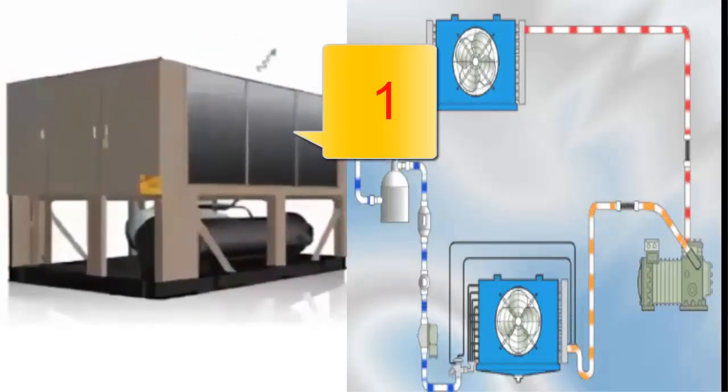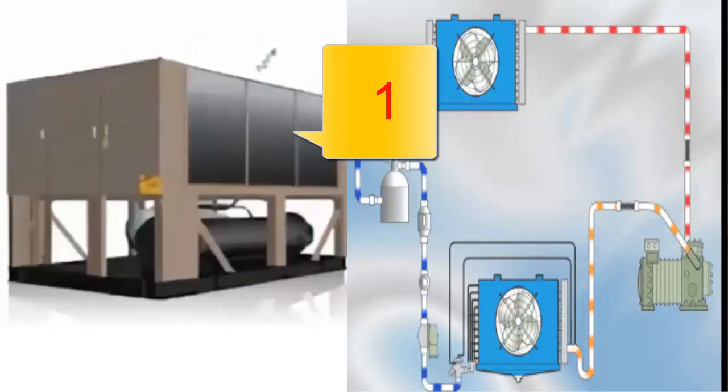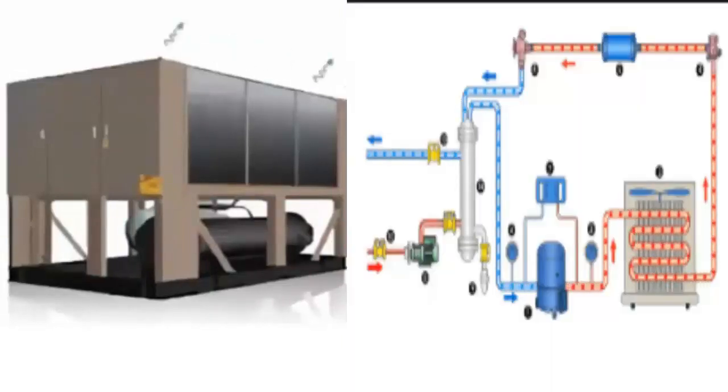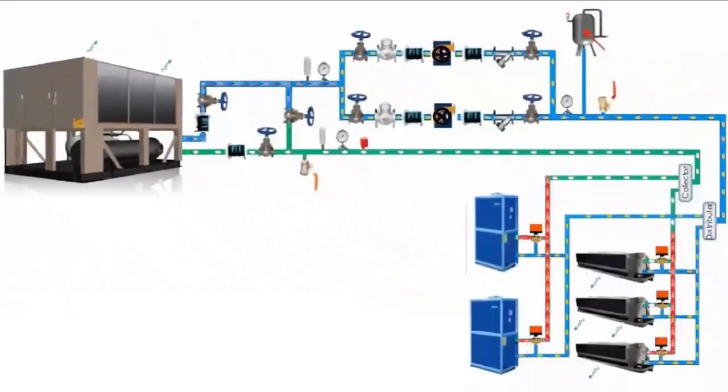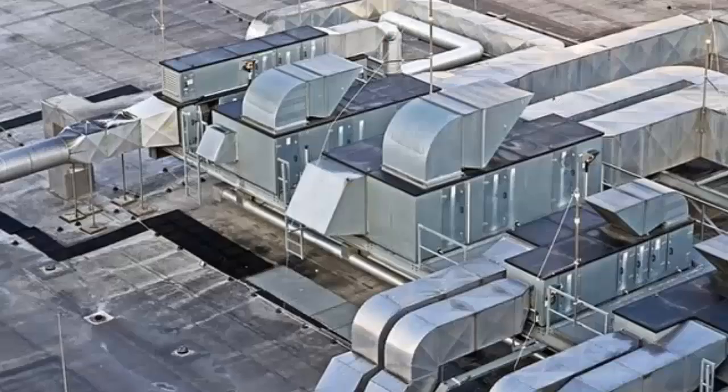1. Chilled water chiller, which internally works like an air conditioner, but instead of cooling air, it cools water, which will later be taken to a building to cool the air inside the premises and offices, and condition them. The chilled water chiller reduces the use of ducts throughout the building, facilitating the operation of the installation.